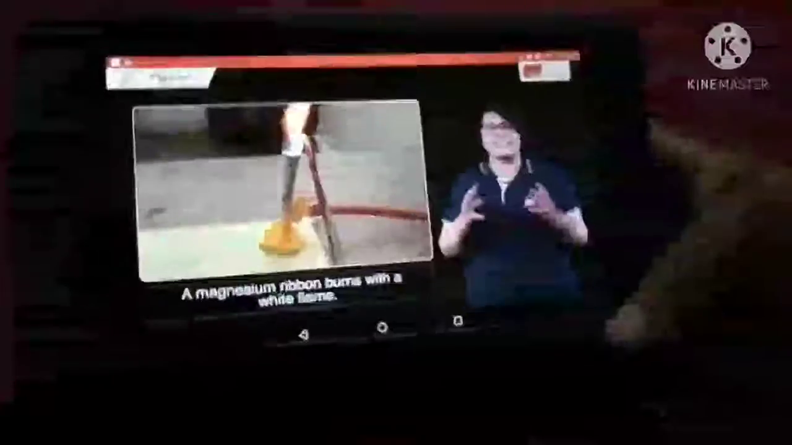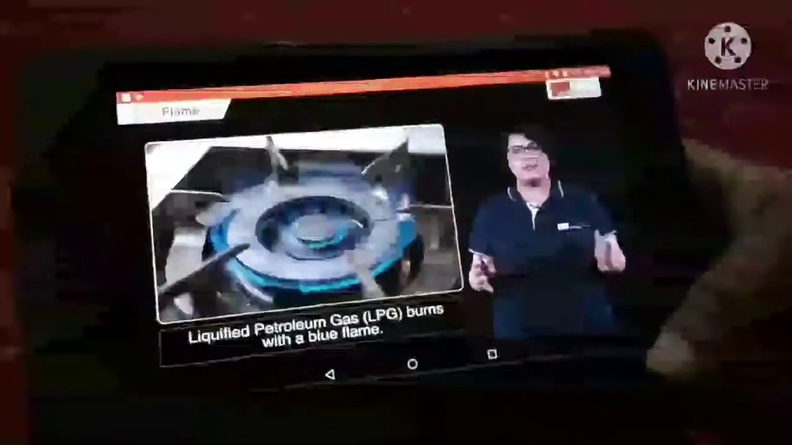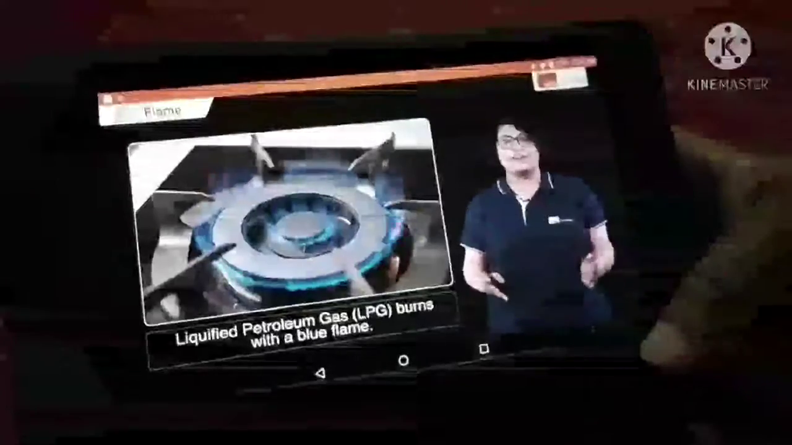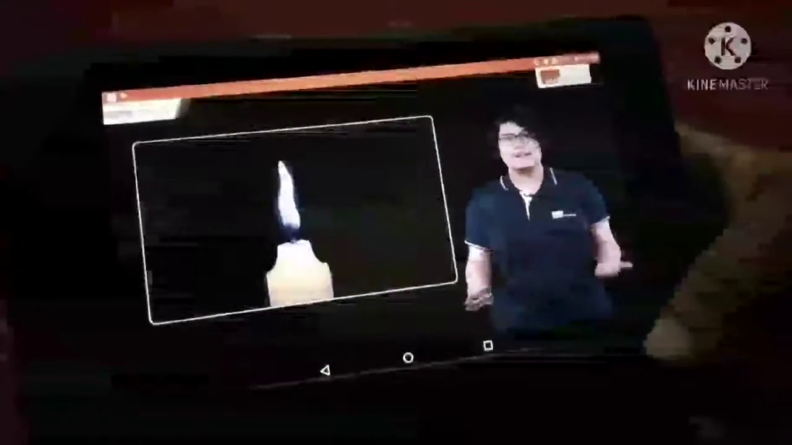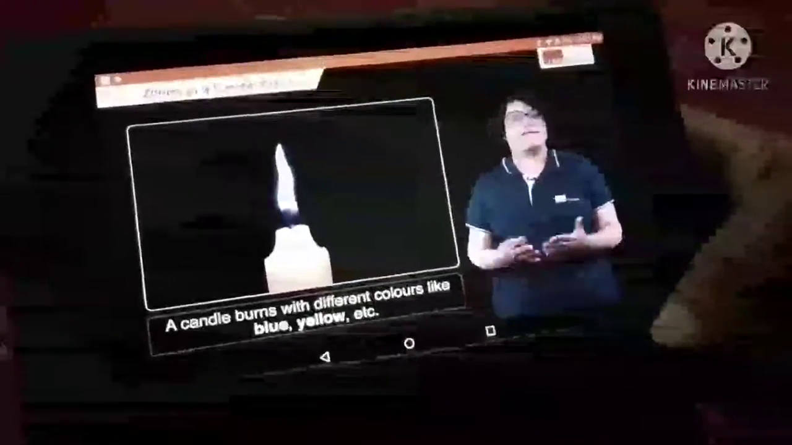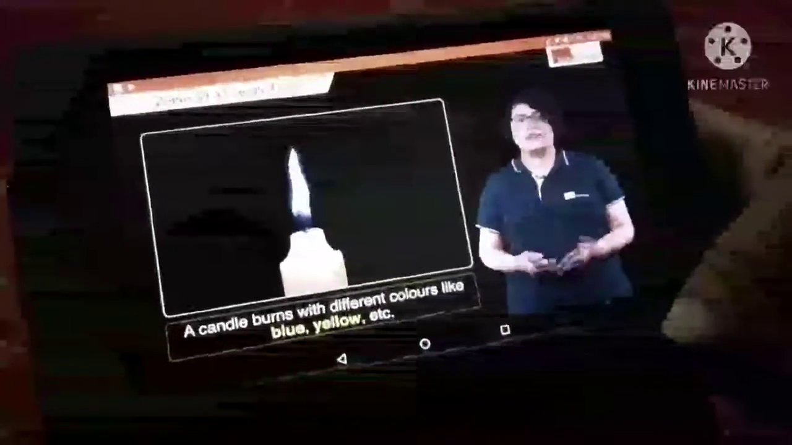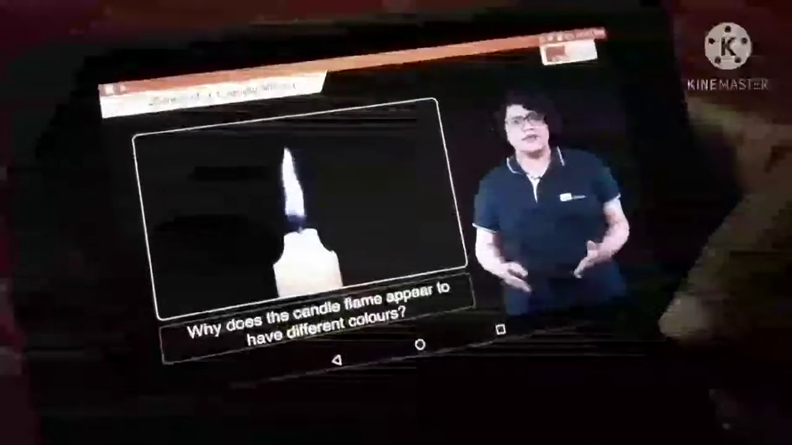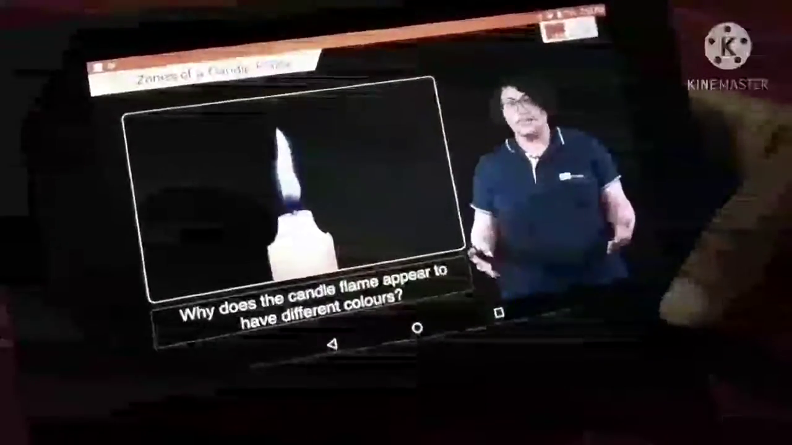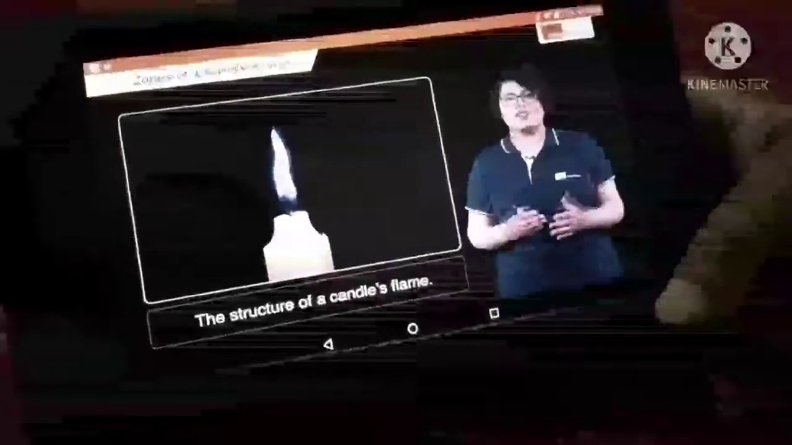For example, a magnesium ribbon burns with a dazzling white flame, while liquefied petroleum gas or LPG, which is used in the kitchen, burns with a blue flame. Similarly, when we burn a candle, we see different colors like blue, yellow, etc. Now, you must be wondering why the candle flame appears to have different colors. Well, this actually depends on the structure of the flame.